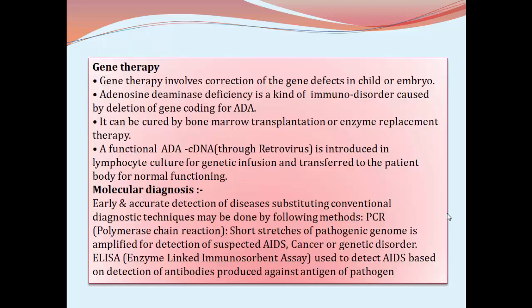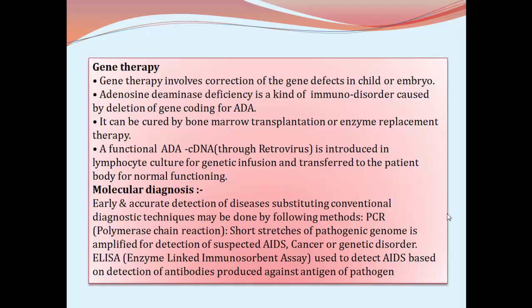Then, gene therapy, another most promising application of recombinant DNA technology. What exactly is done in gene therapy? Gene therapy involves correction of gene defects in a child or embryo.